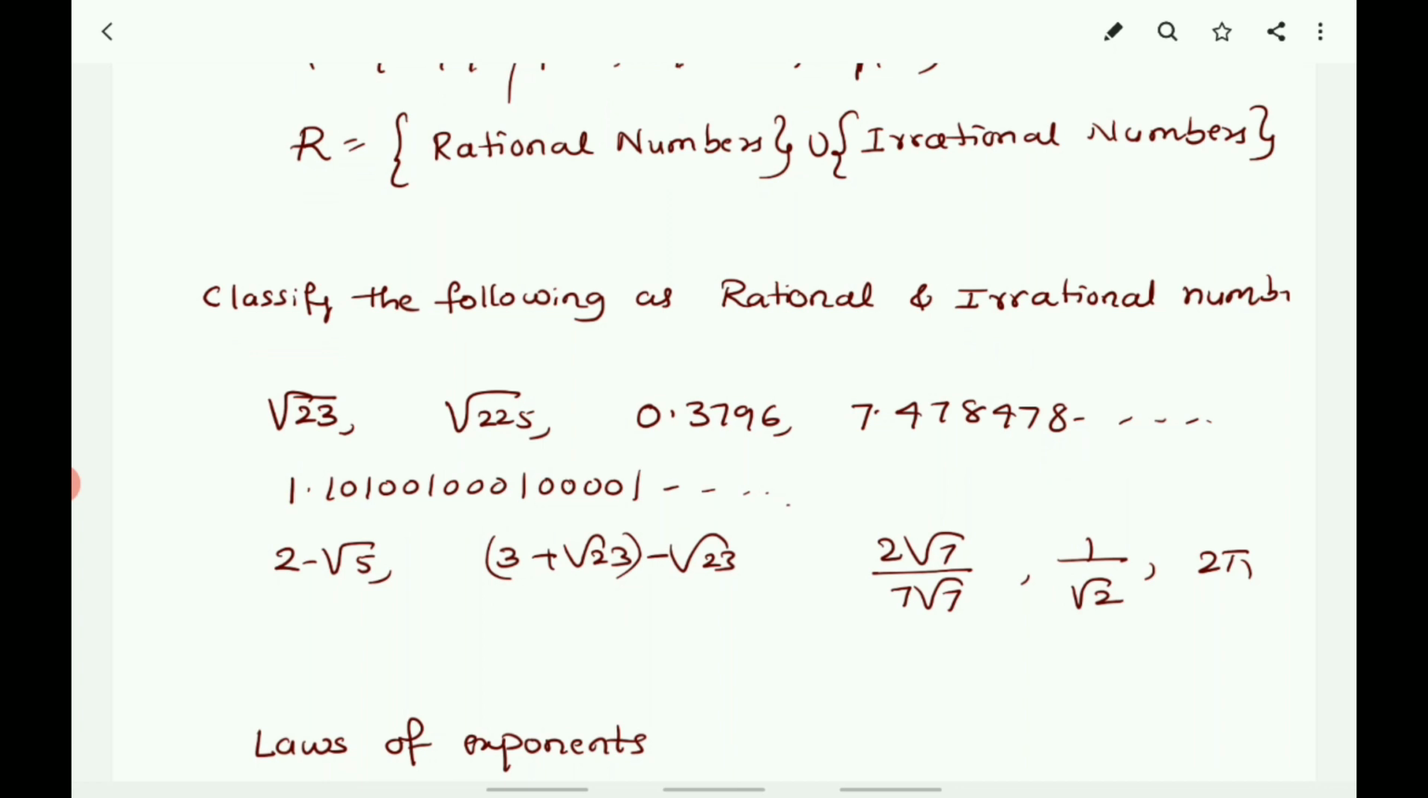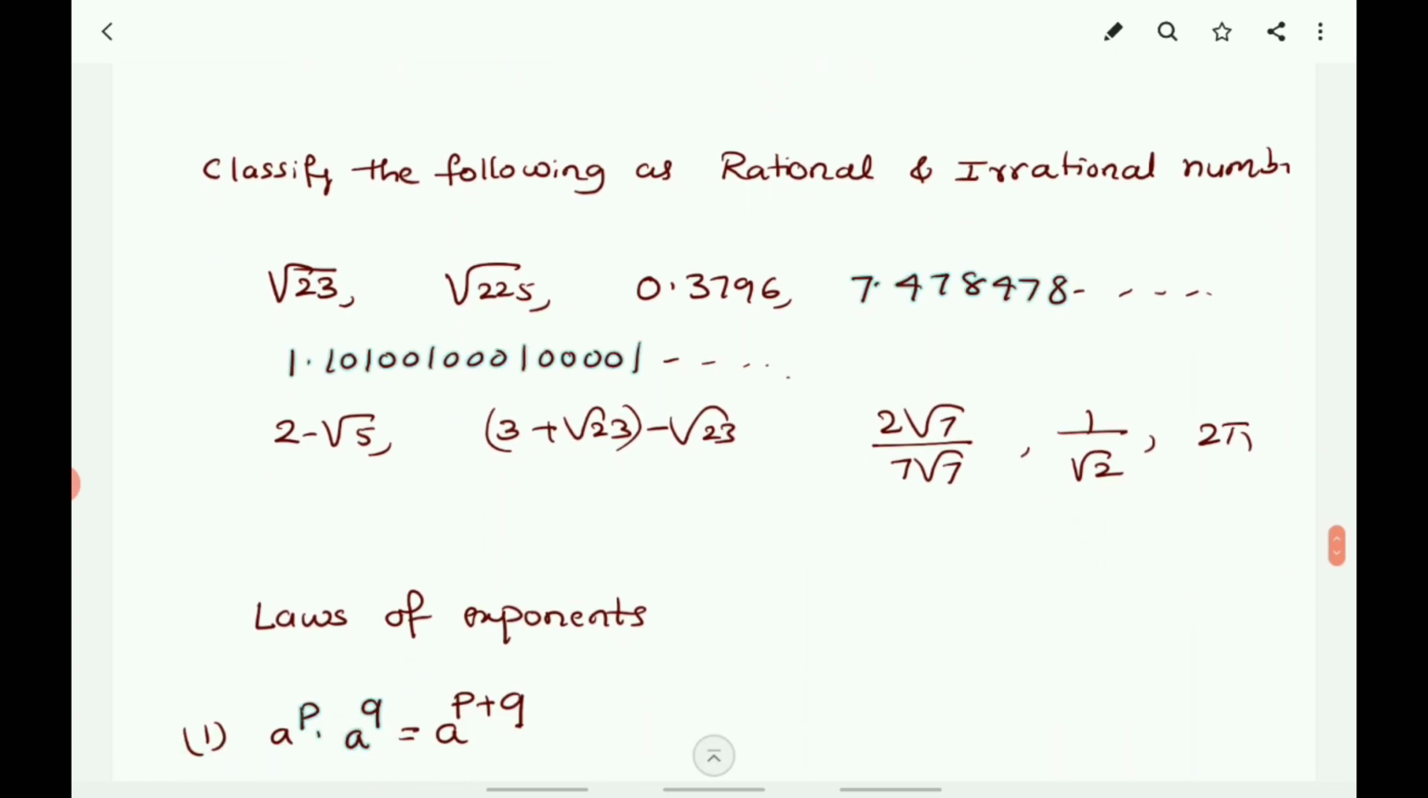7.478478 and so on. Here it is a non-terminating, non-recurring decimal, because it does not end. Therefore, it is irrational. 1.1010010001 and so on is a non-terminating, non-recurring decimal. Therefore, it is irrational. 2 minus root 5: here root 5 is there, root 5 is irrational. Therefore, 2 minus root 5 is irrational.